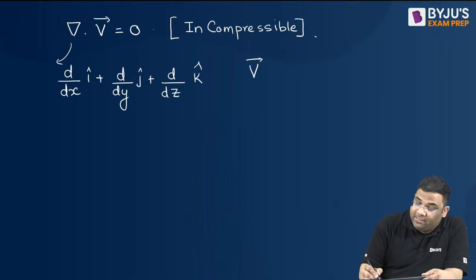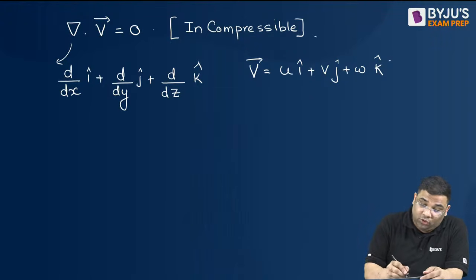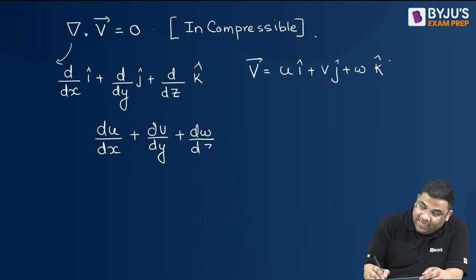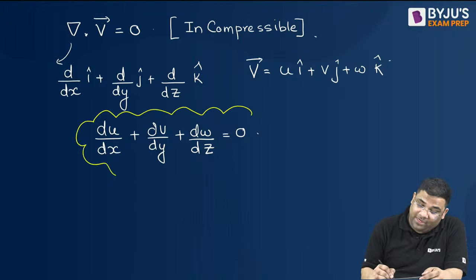And your velocity vector is what? u i cap plus v j cap plus w k cap, right? So when I take this dot product, what do I get? du by dx plus dv by dy plus dw by dz is equal to 0. So ladies and gentlemen, this is a very important equation.